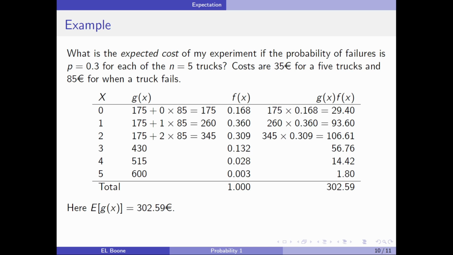Now, notice this is a very different way of thinking. The way of thinking is, what's the worst case scenario? Well, that would be 600 euros, right? But look how unlikely that is. Or you could say, well, what's the most likely thing to happen, which would be this 0.360, and that would be 260 euros. So this lands us somewhere in between there, and it lands us much closer to a reasonable value of what we would think the expected cost would be.